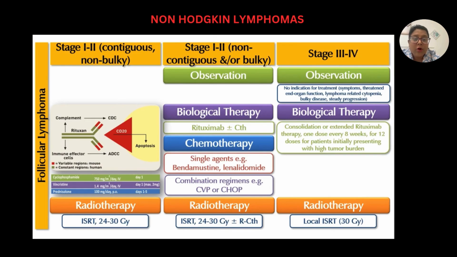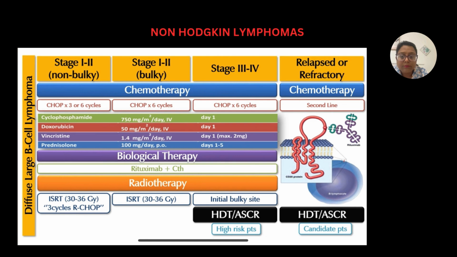The treatment of non-Hodgkin's lymphoma depends on the type and the stage of the lymphoma. For example, lymphomas which have an indolent course are generally treated by rituximab or chemotherapy combination, or radiotherapy. And the aggressive lymphomas are treated by combination chemotherapy, rituximab, radiotherapy, and autologous stem cell rescue treatment.